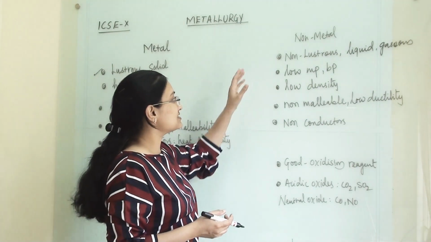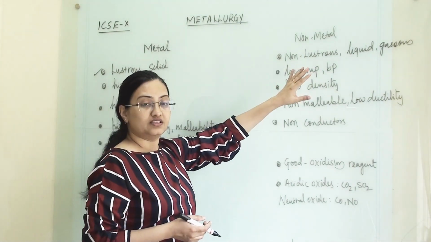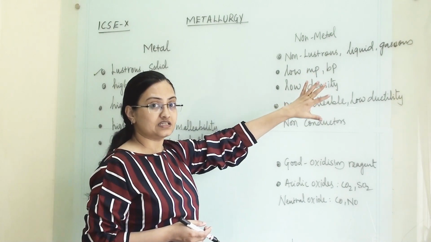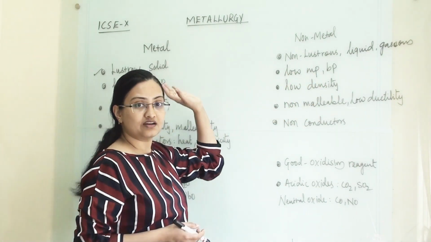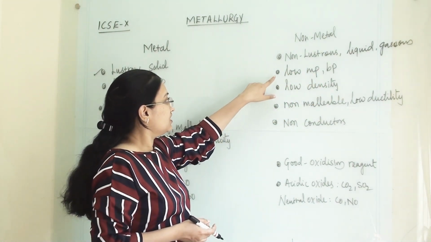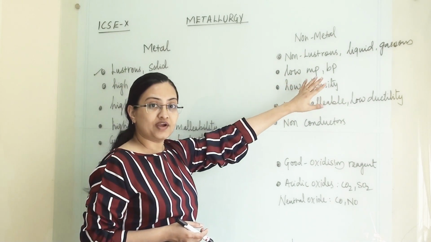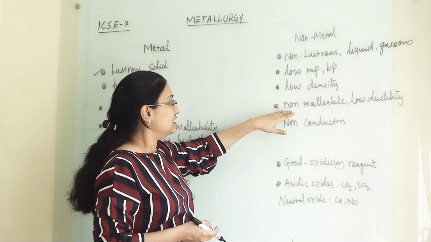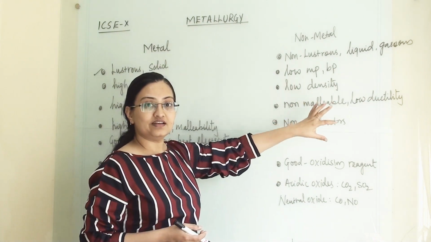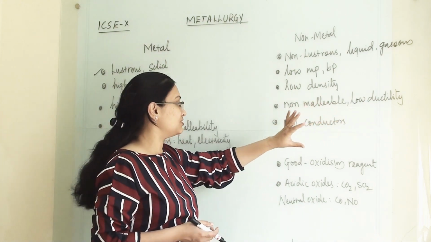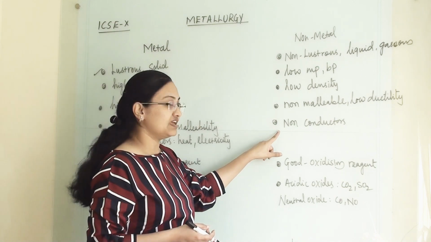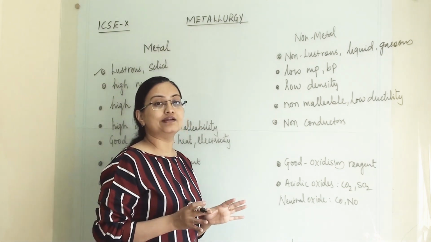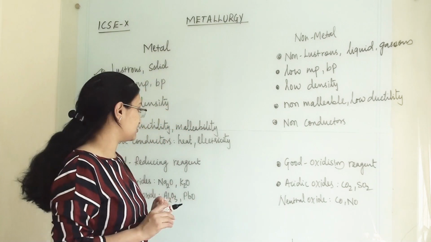Whereas non-metals are non-lustrous, their states can be liquid or gaseous, whereas metals are stiff solids. They have low melting and boiling points, and low densities. They are non-malleable and have low ductility. They are non-conductors or bad conductors of heat and electricity.